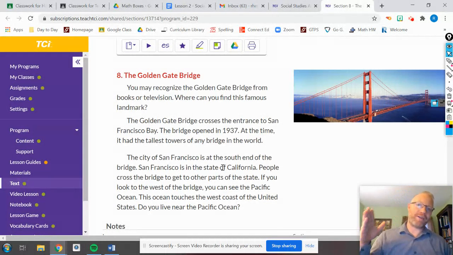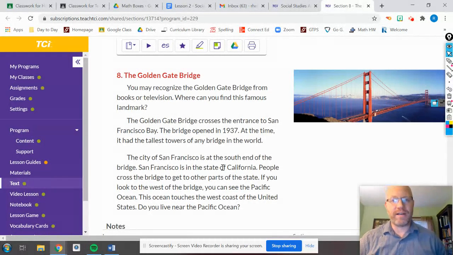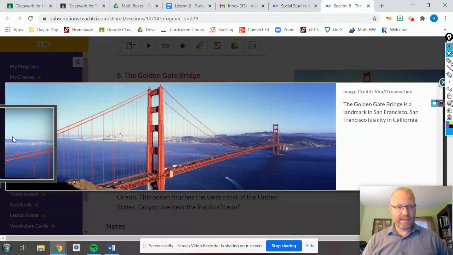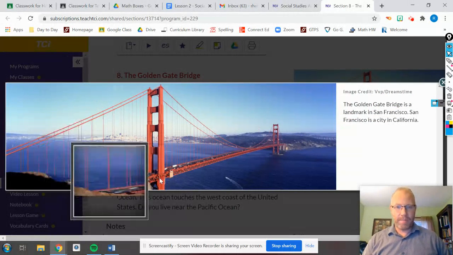No, you live about as far away as you can from the Pacific Ocean in the United States of America. So there are states that are a little bit further than New Jersey, out to the east, but we are one of the furthest states that you can be from California and from the Golden Gate Bridge. So taking a look at this, they were talking about how you can look out here and see the Pacific Ocean. This is the bay.